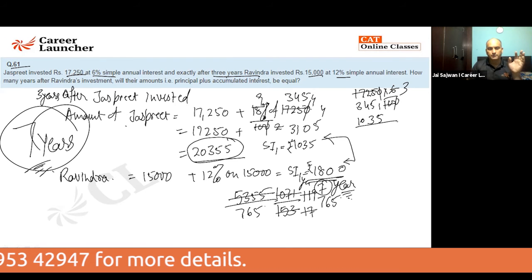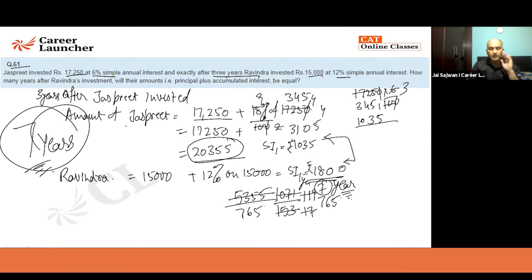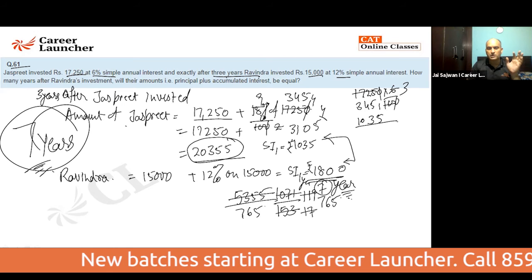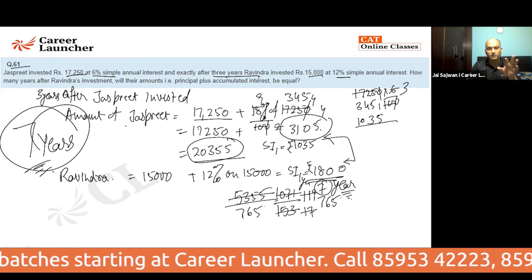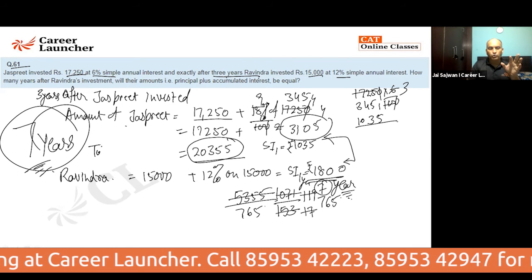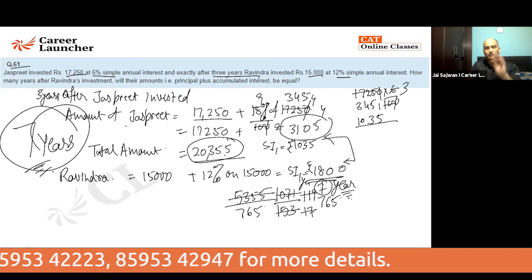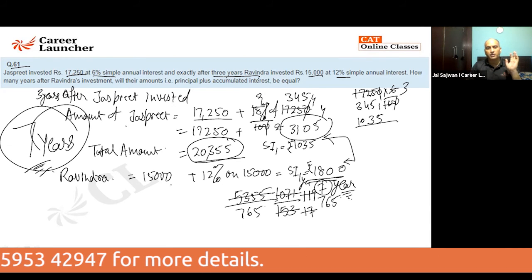Let me repeat the question. Jaspreet came with 17,250. He invests at 6%. He gets 6% interest every year. Till 3 years, no one was there. So in 3 years, he gets 18% of interest, which comes out to be 3105. The total amount with Jaspreet is 20,355 when Ravinder comes with his 15,000.